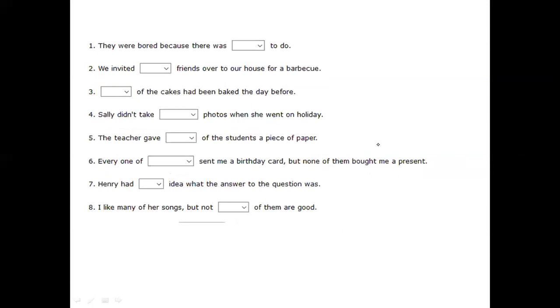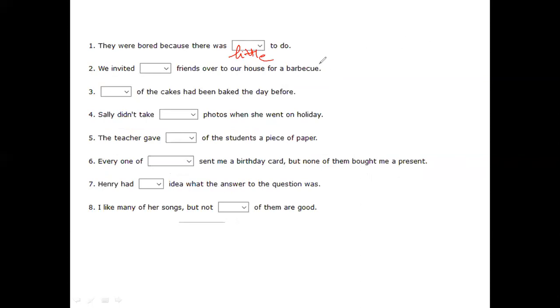They were bored because there was little to do. "There was little to do" is fitting, apt actually. Okay, we'll see the next also. We invited dash friends over to our house for a barbecue. We invited... okay, that fits in quite nice.